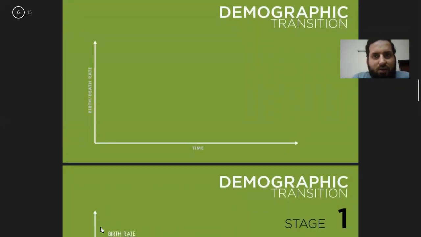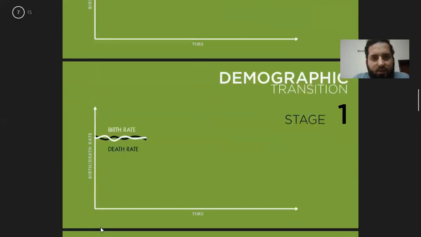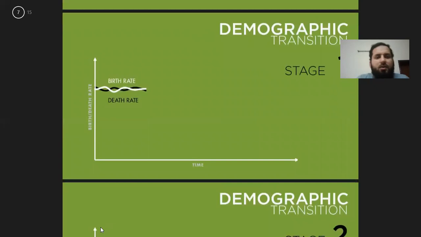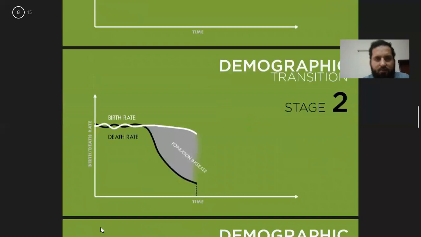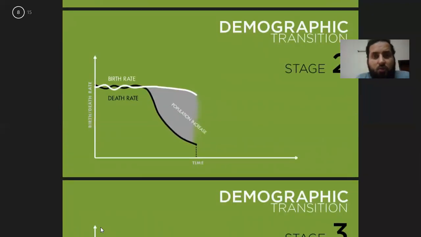This is the demographic transition. We have time on the x-axis, and the birth rate and the death rate on the y-axis. Initially, in stage 1, there was a high birth rate and a high death rate. In all the countries you could see this, and the overall population was stable.